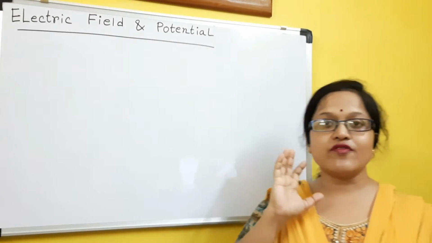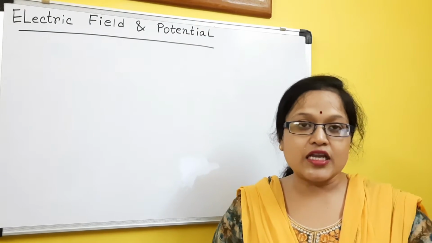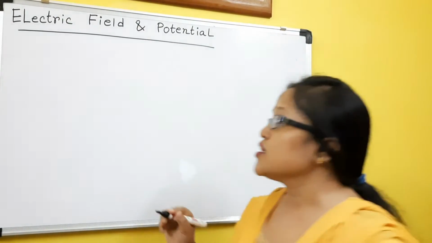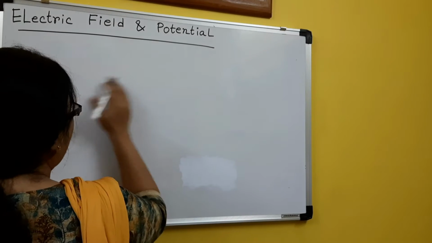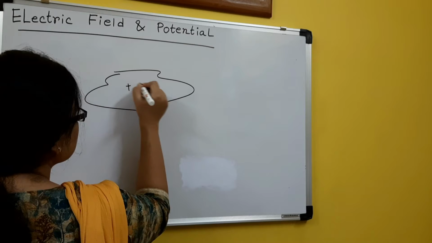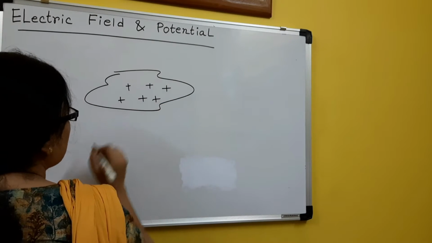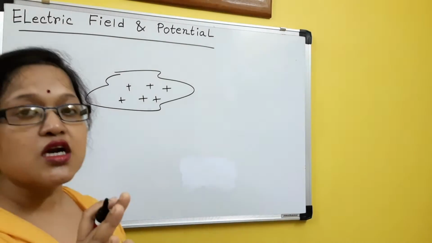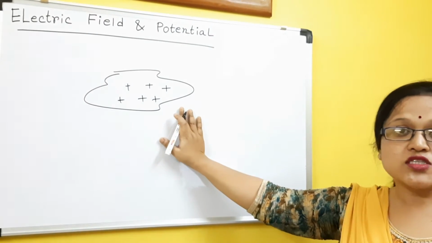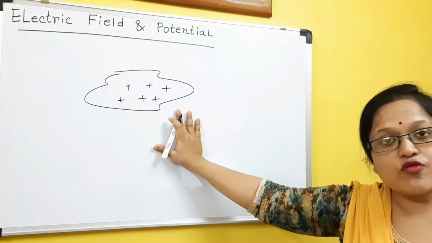In class 10 we did a little electrostatics. What is electrostatics? Electrostatics means whenever we are dealing with some static charge. Suppose here we have a metal sheet, so this is my metal sheet, and this whole metal sheet consists of positive charge. Suppose the charges are not moving anywhere, meaning the charge remains static over here.